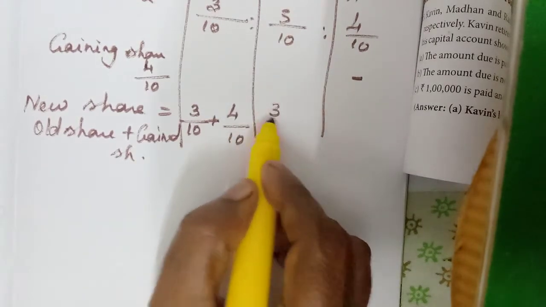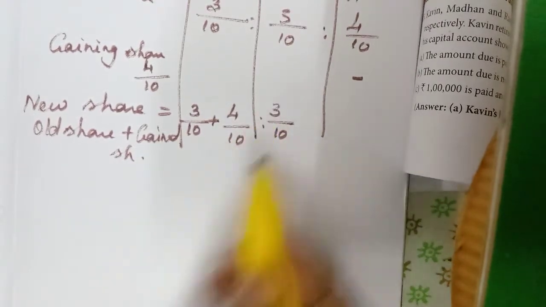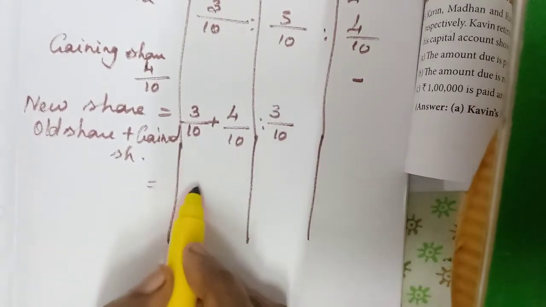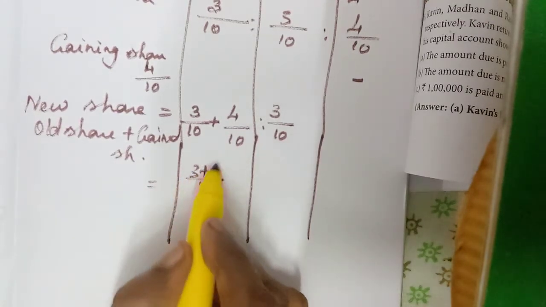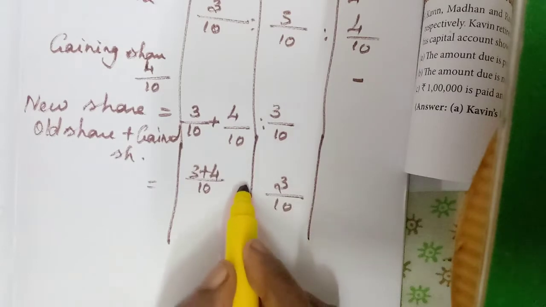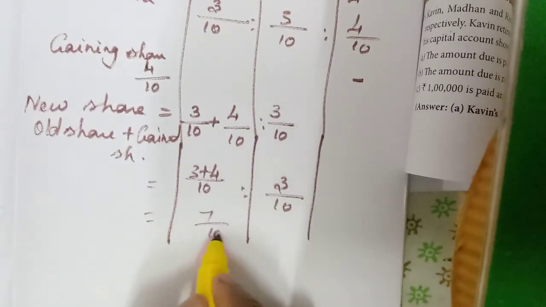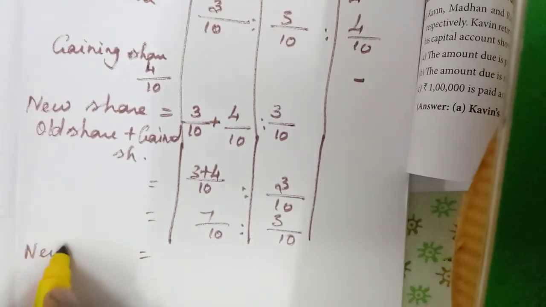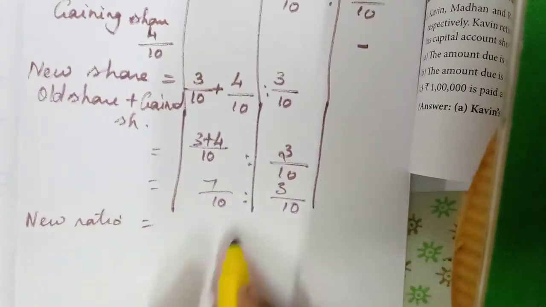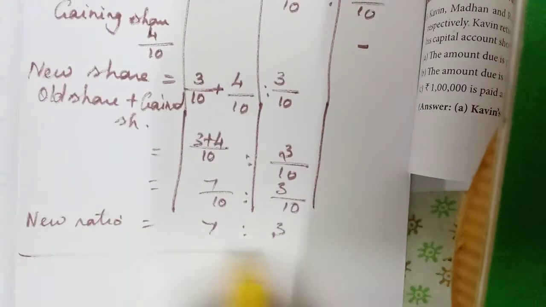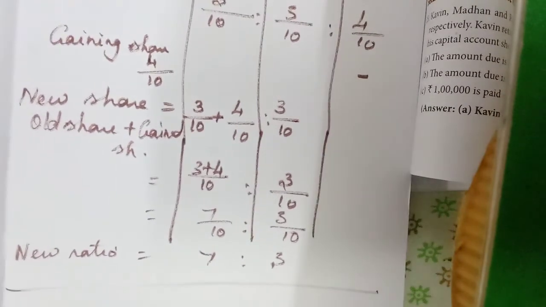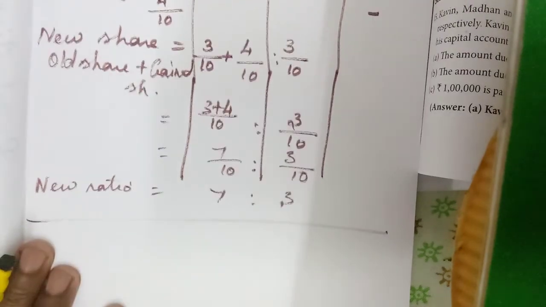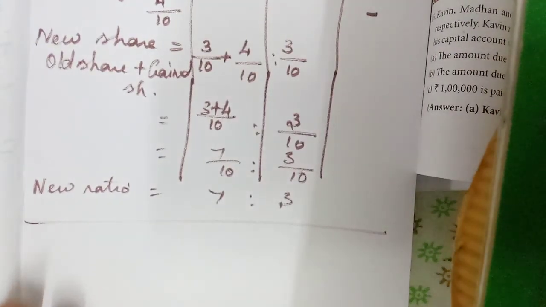Sumadhi is already only 3/10. Now next step. LCM same only, 3 plus 4. So 7/10 is to 3/10. So what is the new ratio? New ratio is equal to 7:3. Very simple. So you complete these 3 problems, students, 6, 7, 8. We will do the remaining in the next class. Okay. Thank you, students.